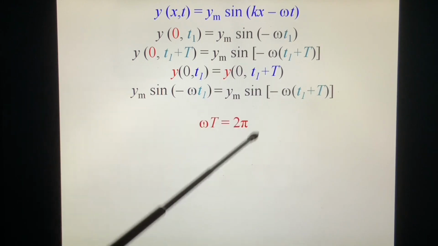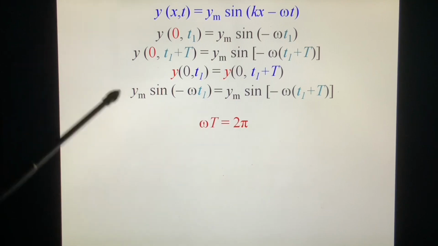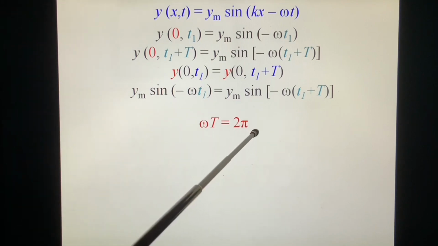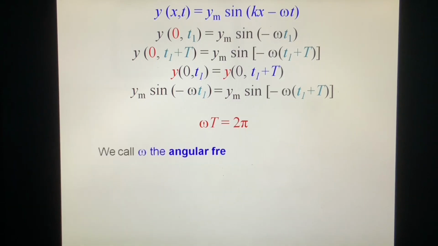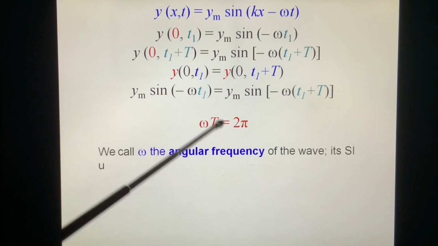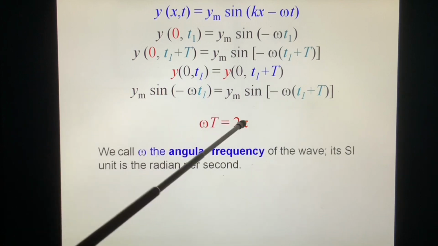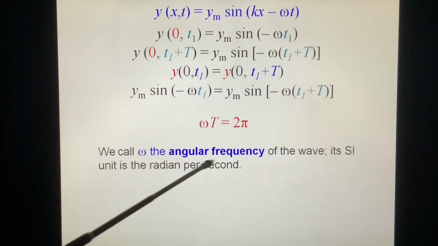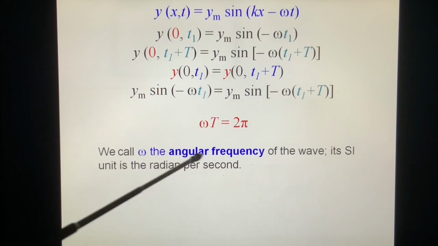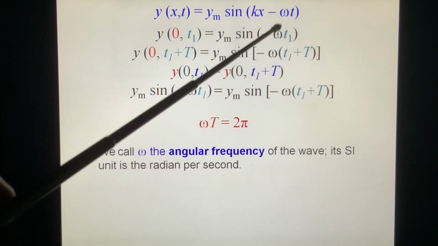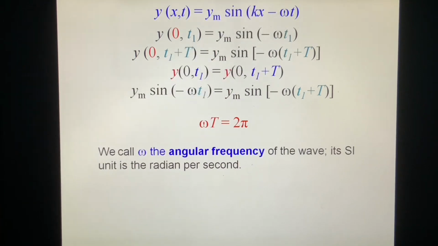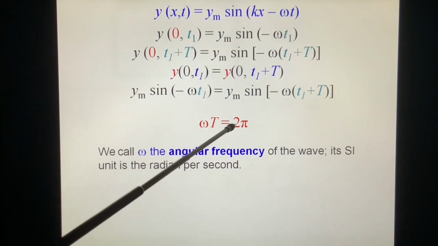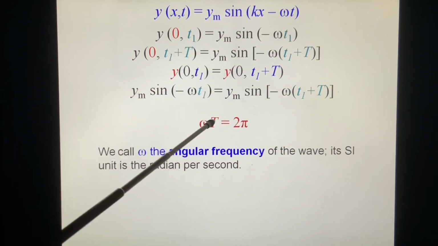It can be 2 pi, 3 pi, n times 2 pi. Since we take the minimum, we take n equal to 1. So omega T equals 2 pi. Then we know the period equals 2 pi over omega, or omega equals 2 pi over T. The omega is called the angular frequency. This is the frequency in the sine angle, the angular frequency of the wave. Its metric system unit is radians over time, per second.